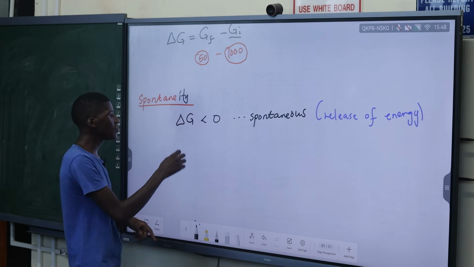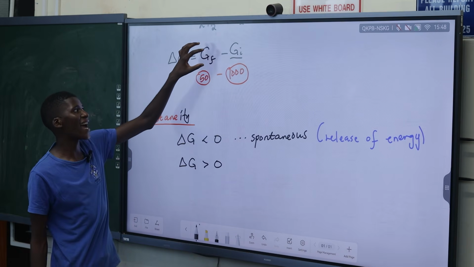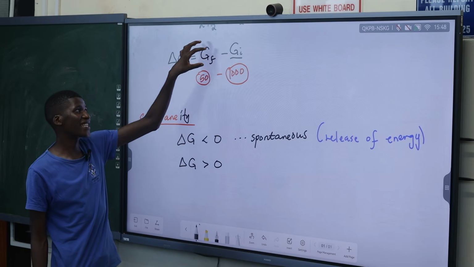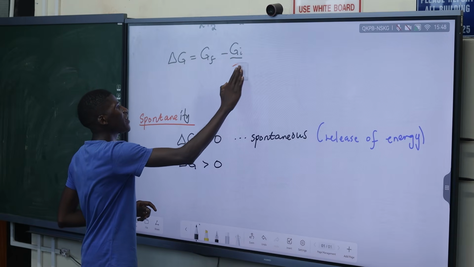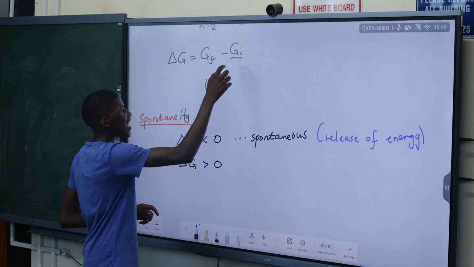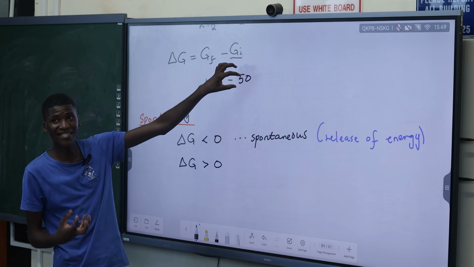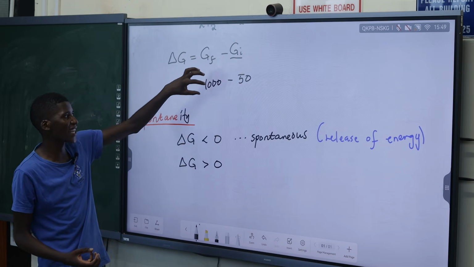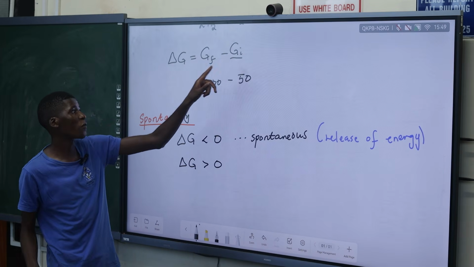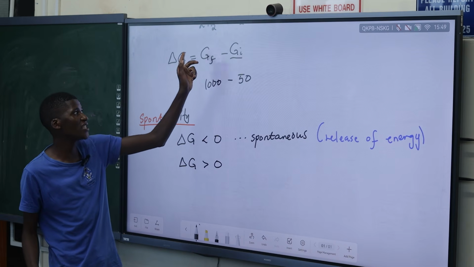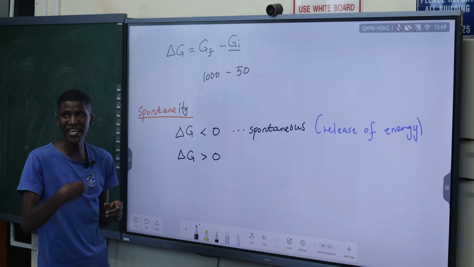But if it happens that delta G is greater than 0, this would mean the final value of Gibbs energy is greater than the what? The initial value. So in case maybe the final value is 1000 and the initial value is 50, it means that you had 50 joules of Gibbs energy in the system, and then finally, after the reaction proceeds, you have 1000. You have gained the energy. So from initial, which is 50, to 1000 joules, which is the final Gibbs energy, it means that you have gained the energy.